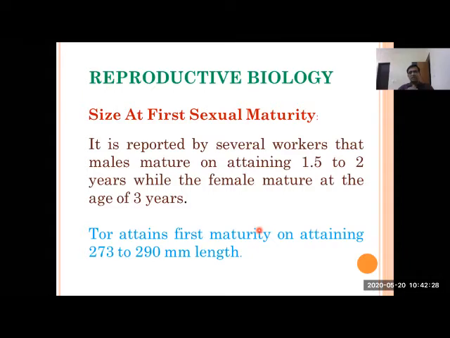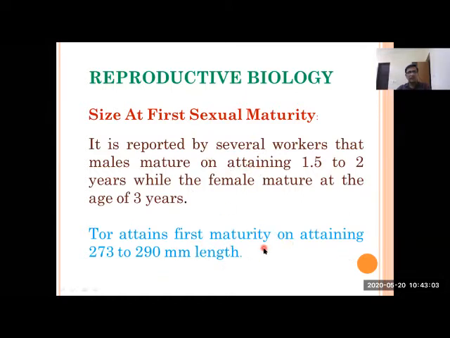Almost all species of fish, even the weed fishes, some trash fishes, the important carps, minor carps, in all species the males are generally mature earlier than females. Likewise, in mahasir, it takes less time in case of males, and for females it is a little bit on the higher side, 3 years. Females are always ready for spawning, and the first spawning year is earlier in the case of males.